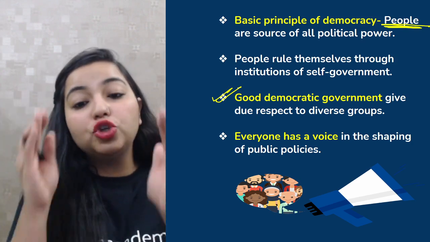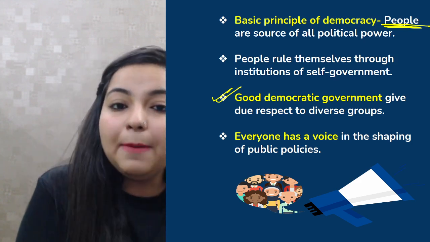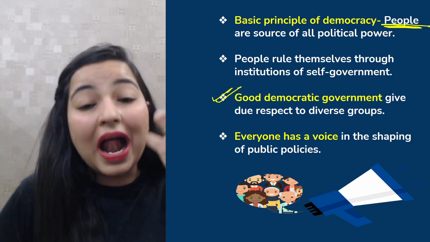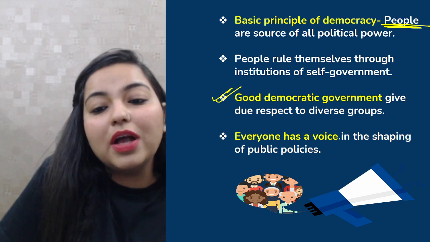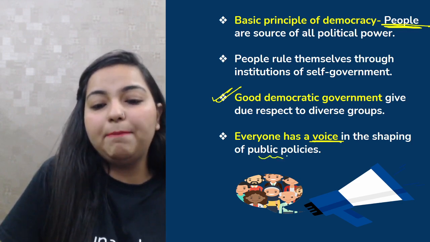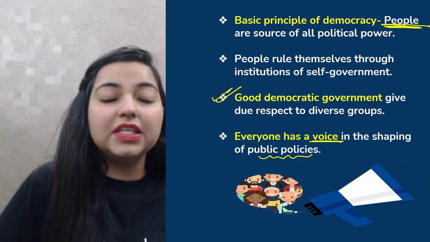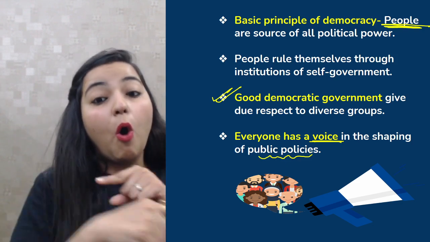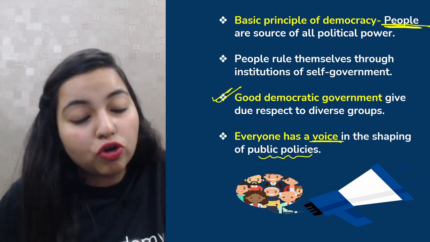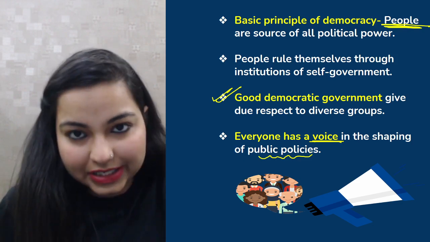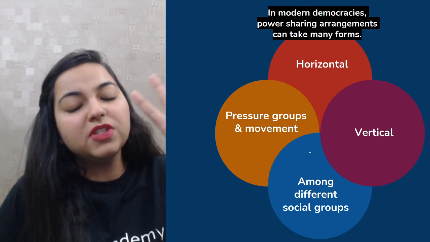Rather, everybody should be equal in the eyes of law. Everybody should be given equal representation. They should be understood, and they should be respected. They should be heard, right? Everyone should have a voice in shaping the public policies, and the government should also be creating those policies which would actually benefit all the people, which are for the welfare of the entire society and not just one particular community. Okay, sure. So basically, in modern democracies, we have four forms of power sharing.